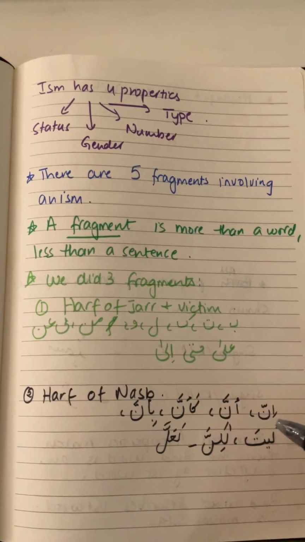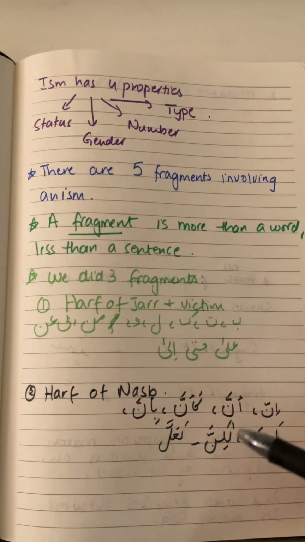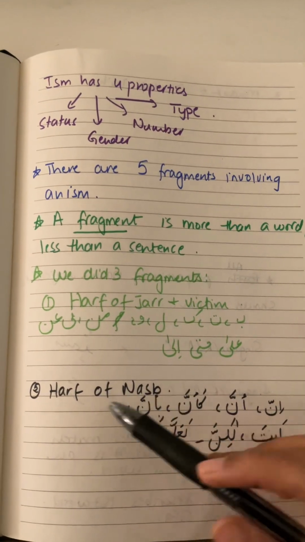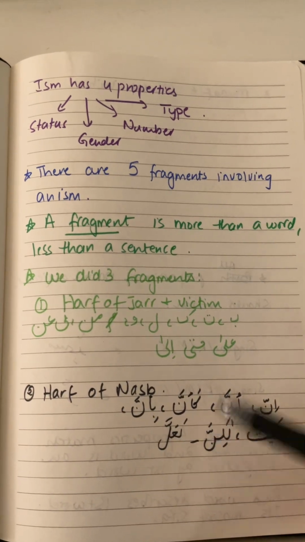Then there are the harf of nasab: inna, anna, ka anna, bi anna, laita, lakinna, la'alla. And we said that any ism that comes after these huruf is changed into the status of nasab, because these are the huruf of nasab. So we've done the harf of nasab. That is also the second kind of fragment.